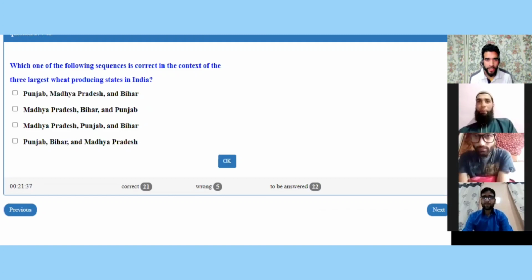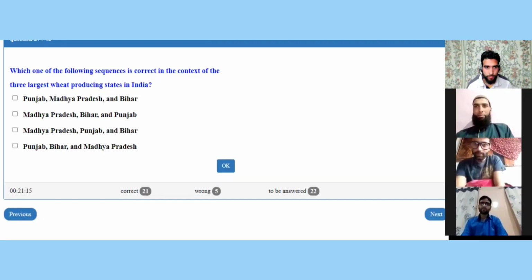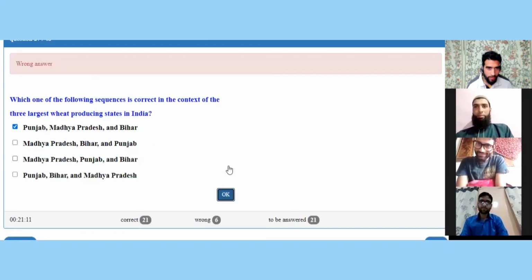Which one of the following sequences is correct in the context of the 3 largest wheat producing states in India? Punjab, Madhya Pradesh, and Bihar; Madhya Pradesh, Bihar, and Punjab; Madhya Pradesh, Punjab, and Bihar; Punjab, Bihar, and Madhya Pradesh. A. Are you sure? A part. Punjab, Madhya Pradesh. Yes. No, actually, it is the C part. Madhya Pradesh, Punjab, and Bihar. That is the right sequence.